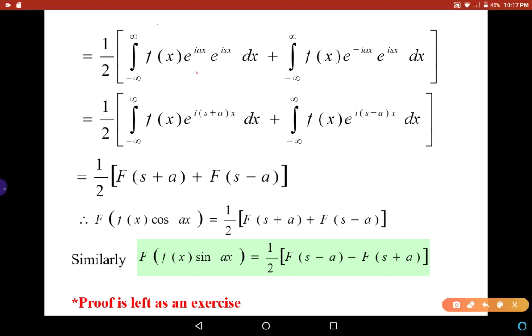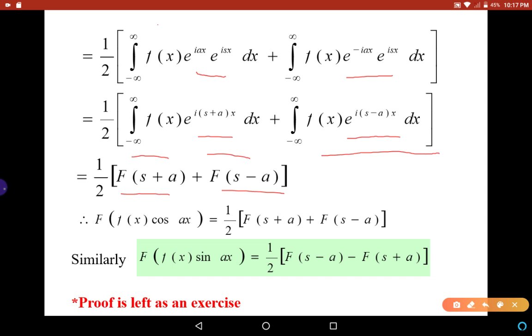Now e^{iax} times e^{isx} can be written as e^{i(s+a)x}, and e^{-iax} times e^{isx} can be written as e^{i(s-a)x}. So the integral of f(x) e^{i(s+a)x} dx is equal to F(s+a), and the integral of f(x) e^{i(s-a)x} dx is equal to F(s-a).